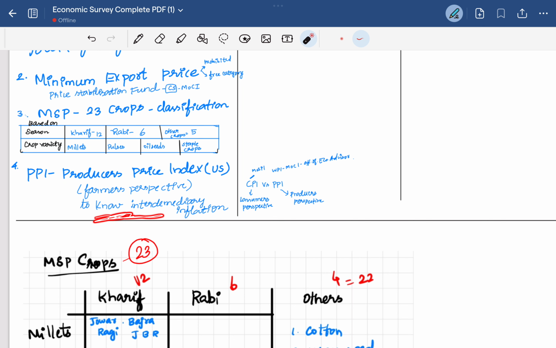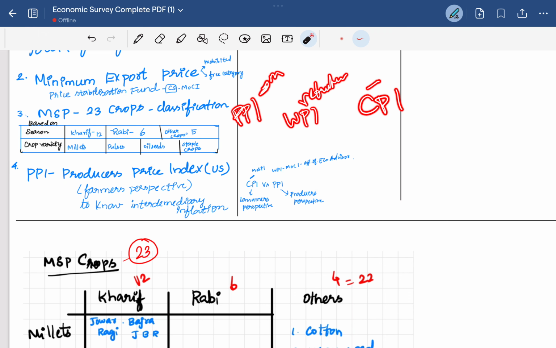So it's basically to know the intermediary inflation. For example, in WPI, PPI, then CPI: this is from the producer, this is from the retailer or seller, and this is from the consumer's perspective. From the PPI data, you can directly know how much the prices rise in the intermediary stages from the producer to the consumer.